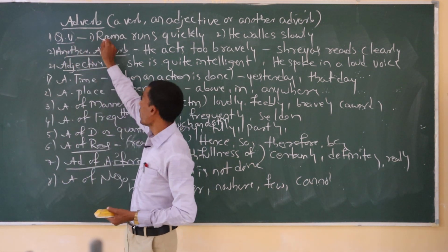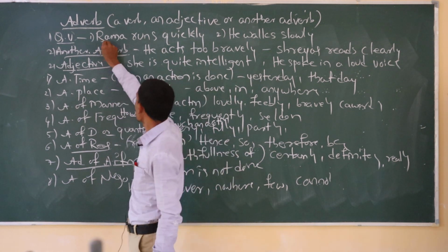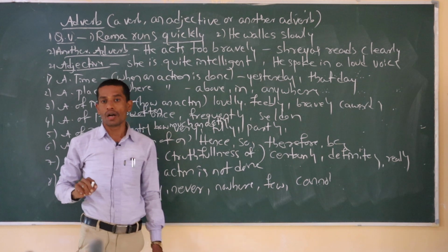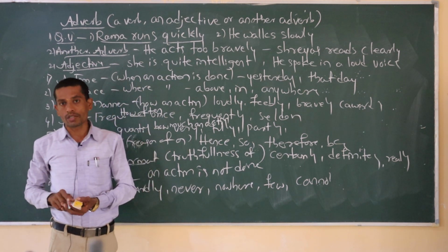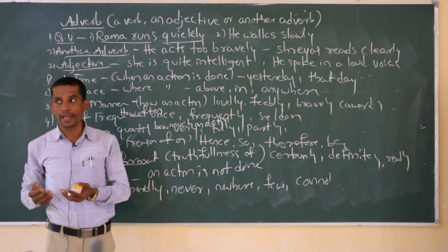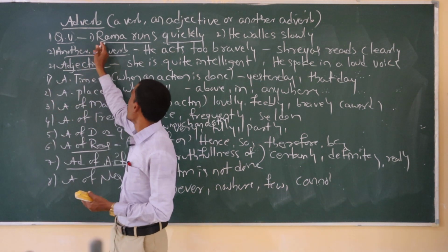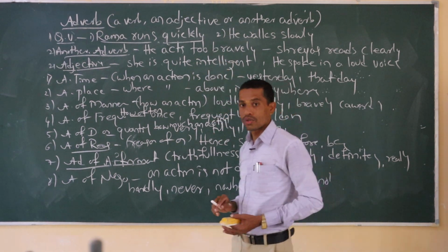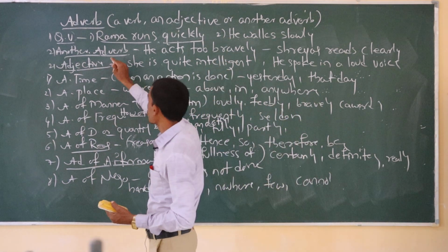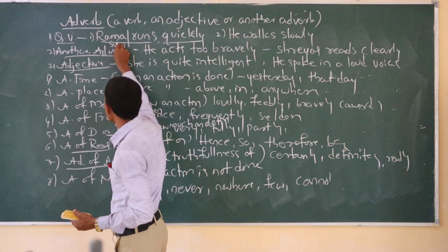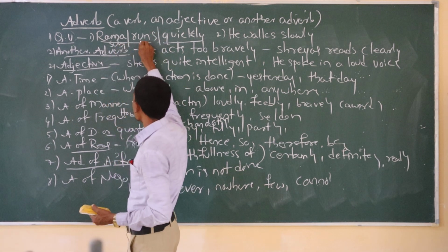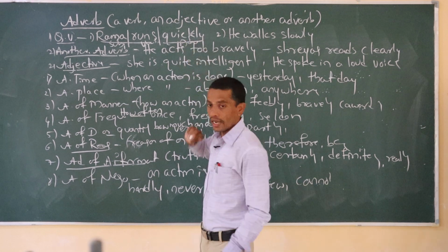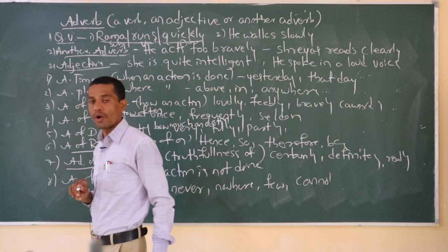First one, I have written an example here. Rama runs quickly. I have given one more example: He speaks very fast. He runs fast, and Rama runs quickly, and he walks slowly. Look at this one. Rama is the subject, runs is the verb, and quickly is the adverb. I have given one more clue also to you.